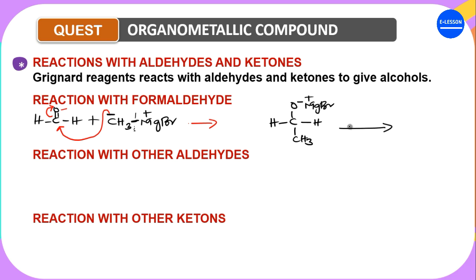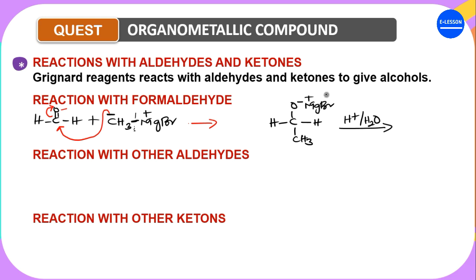Now if this undergoes acid hydrolysis, it means you are replacing everything here with H+, which is acid, and then this group here will no longer be here. With the elimination of MgOHBr, what do you think will be formed?